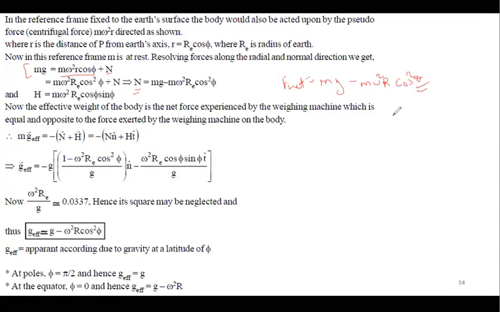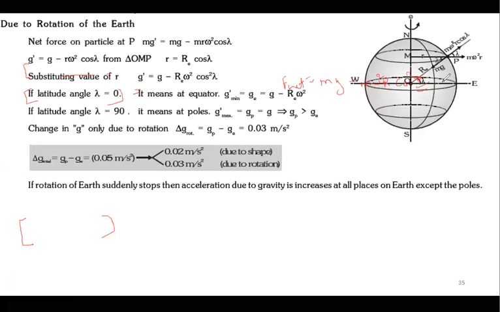Now, this is which component? This is your vertical component. When you talk about the horizontal component, then it will be this. But we need not worry about this. Usually we take this component only. So g effective will be g minus omega square R cos square theta. Now I can say that when my object is at the equator, then this theta is 0. Yes or no?